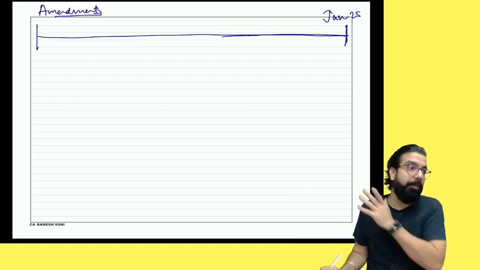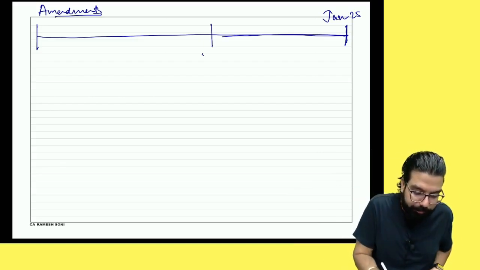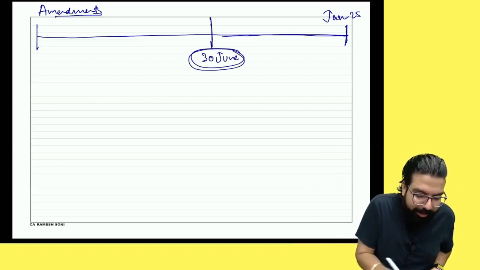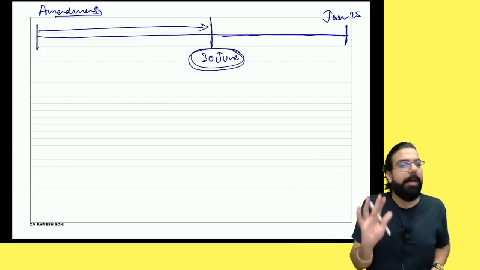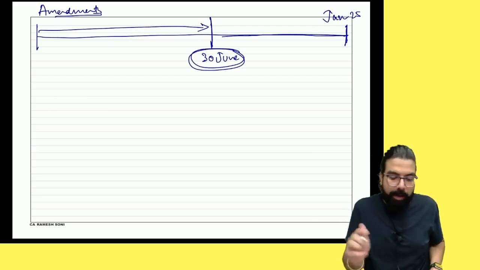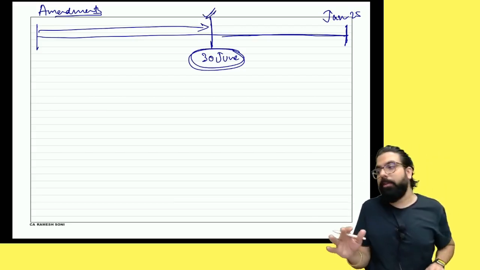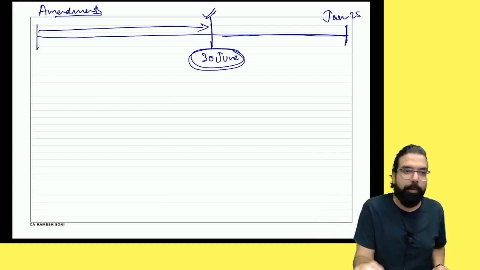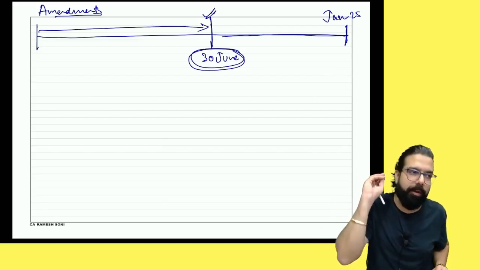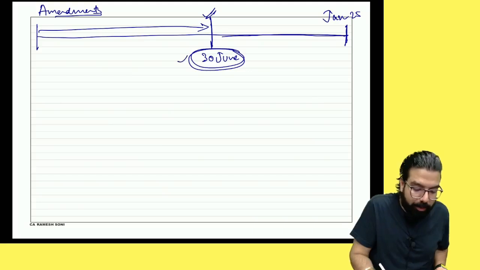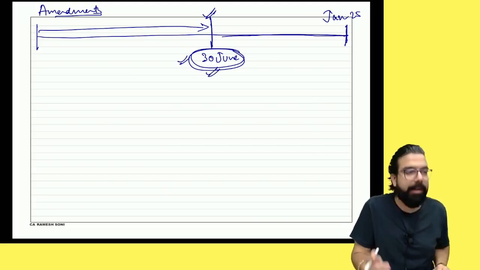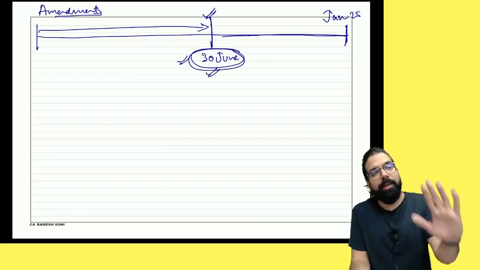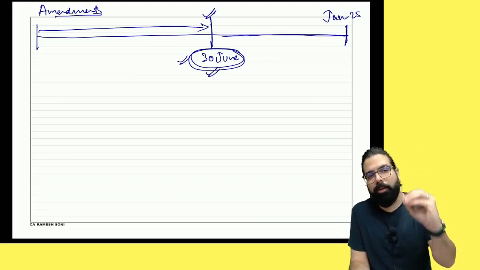Can you tell me 6 months means what? Till 30th of June. Whatever changes have come till 30th of June are applicable to you guys. Are we clear, everyone? Till here, all the changes have been incorporated in your textbook also, and in your chart book also, till 30th of June. Plus the ICAI also has released its amendment material for January 24, so that also has been incorporated in the book.